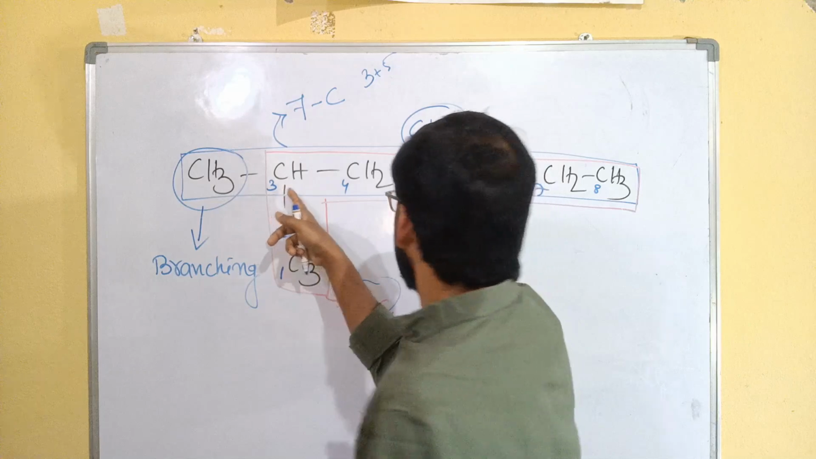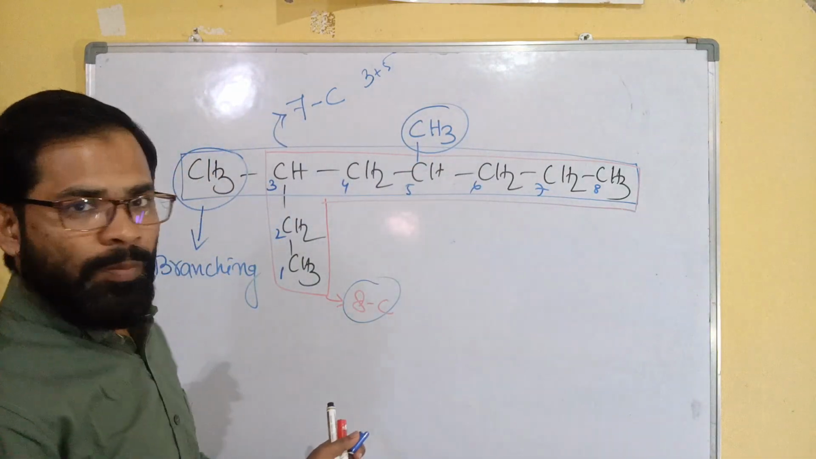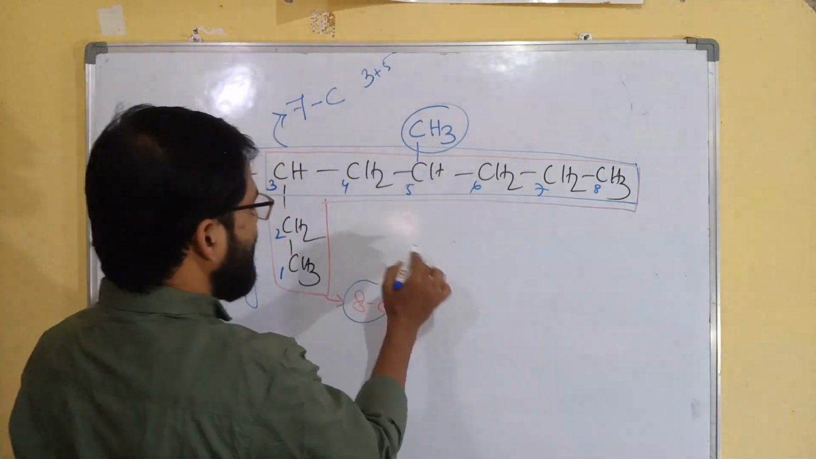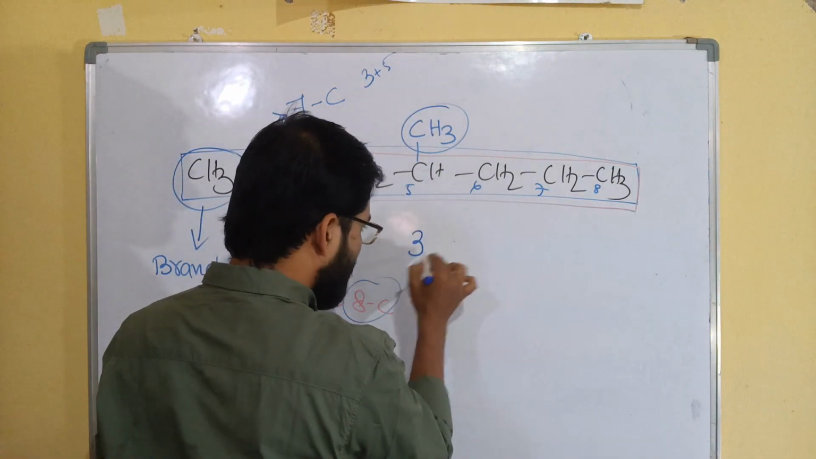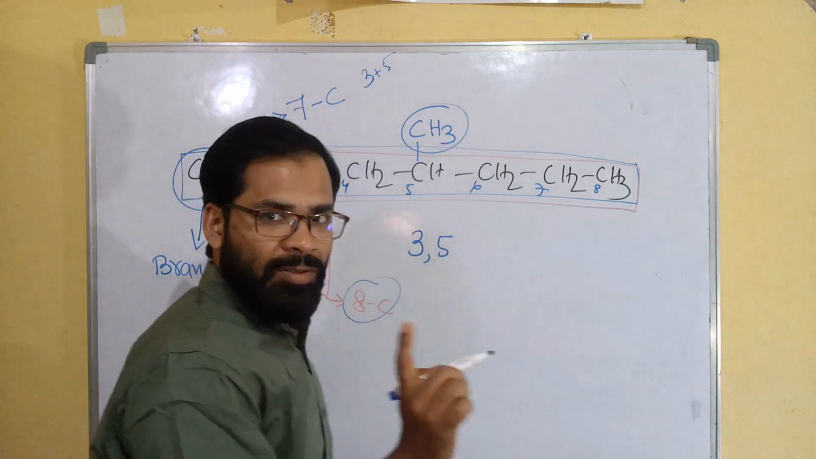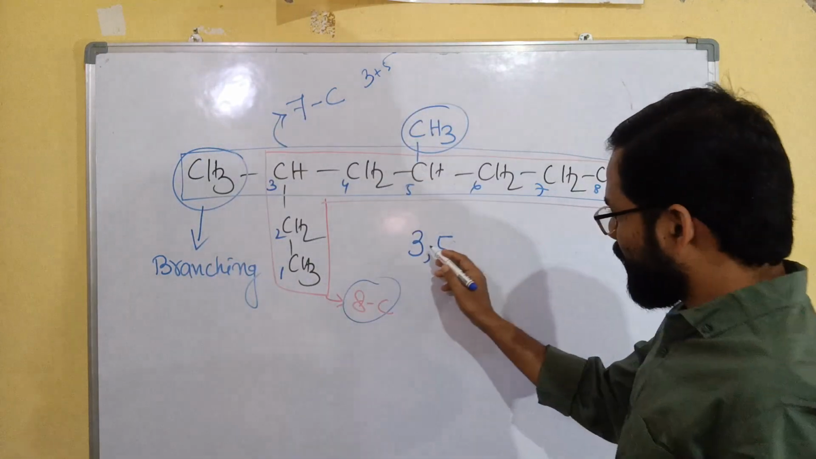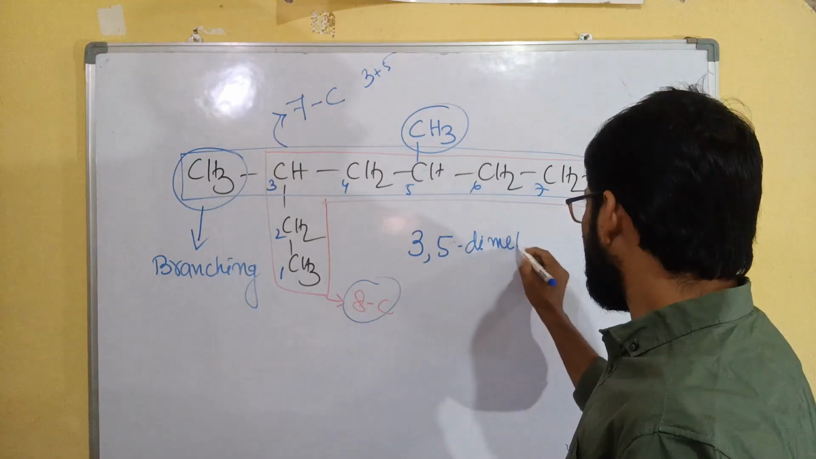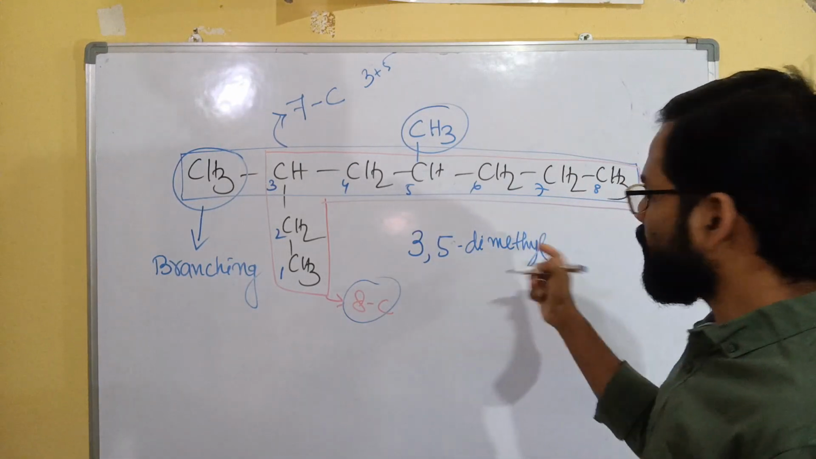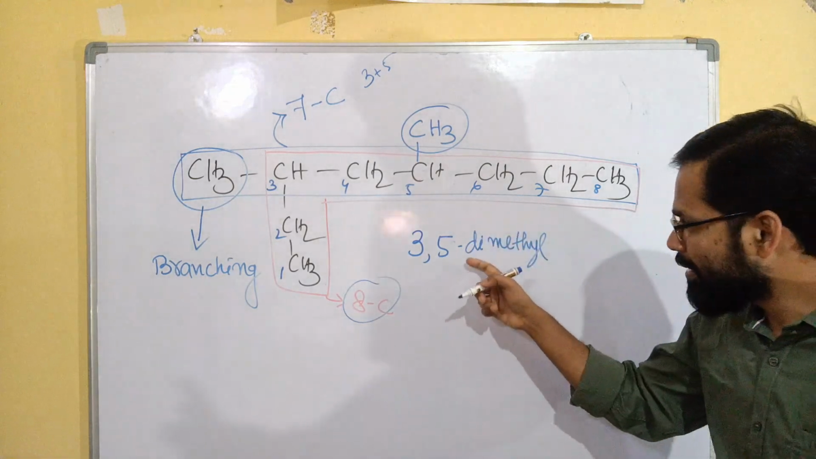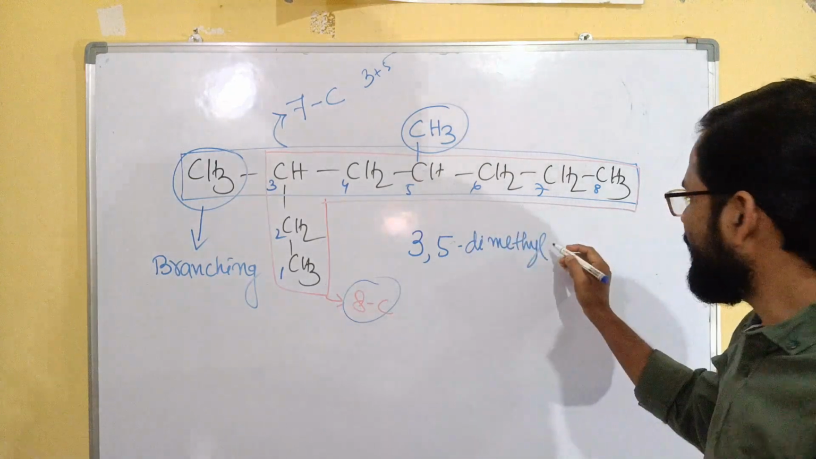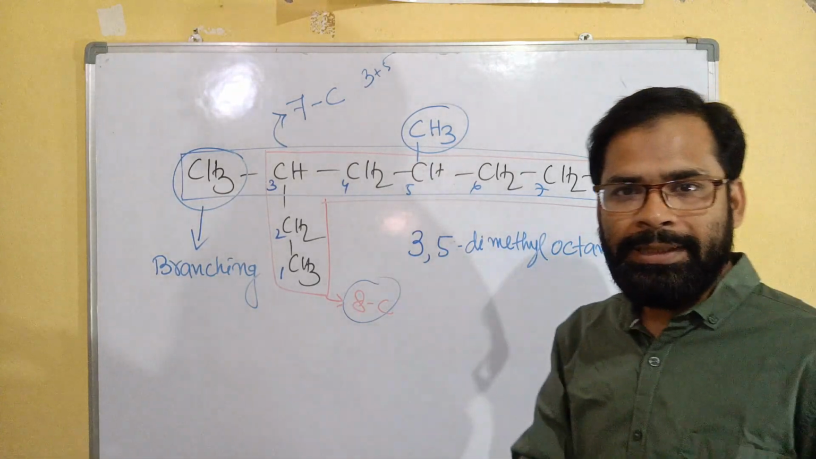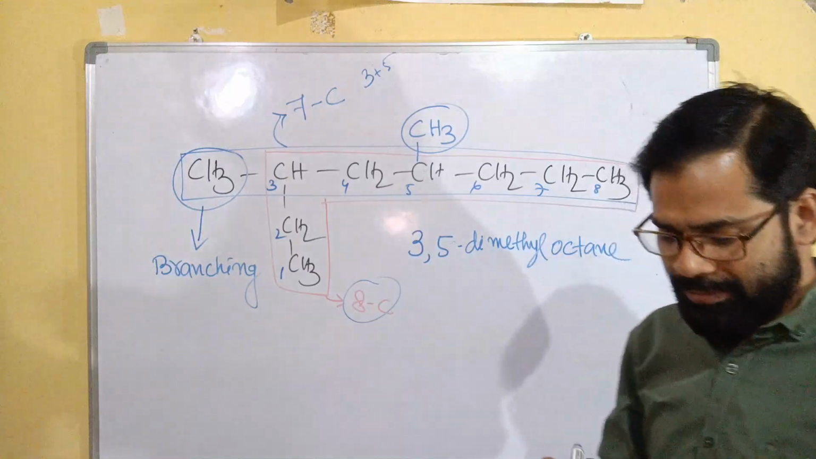So at third position and fifth position, two methyl groups are there. So 3 and 5, two methyl groups. That's why 3,5-dimethyl, dimethyl, because two methyls are there. That's why I have written here dimethyl octane. Clear? Dimethyl octane.